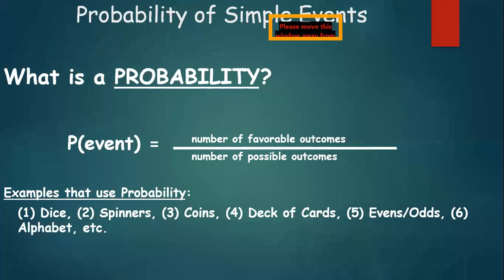Now, to solve the examples, we should be aware of the formula that we shall use to find probability. As discussed, the probability of any event can be calculated as the number of favorable outcomes upon the ratio of all the possible outcomes. The examples that we shall discuss include dice, spinners, coins, deck of cards, and even and odd numbers. Let us try to understand them one by one.